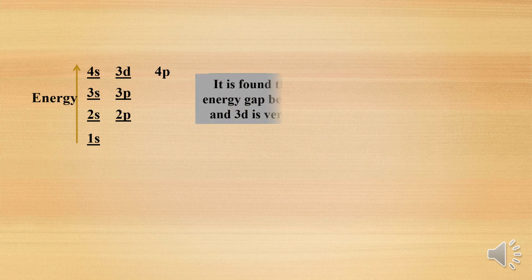Now if you find out the energy of the 4s and 3d orbitals by applying the n plus l rule: for 4s, n is equal to 4 and l is equal to 0, so 4 plus 0 is 4. For 3d, n is equal to 3 and d is nothing but l is equal to 2, so 3 plus 2 is 5. So between 4 and 5, whatever the energy gap is, it is very small.